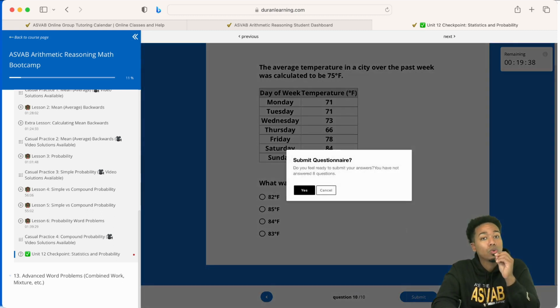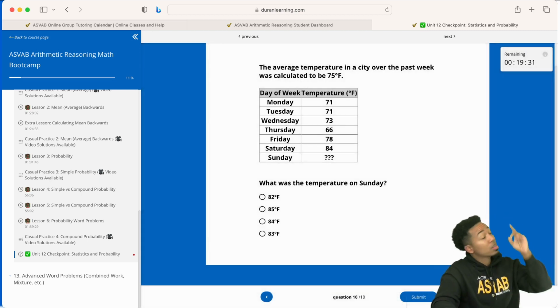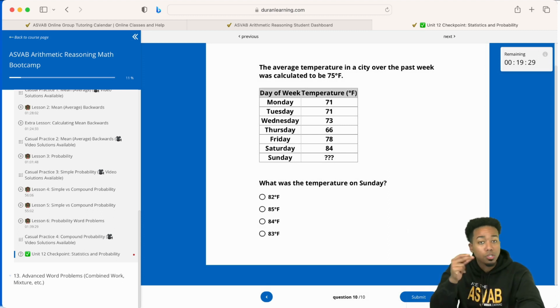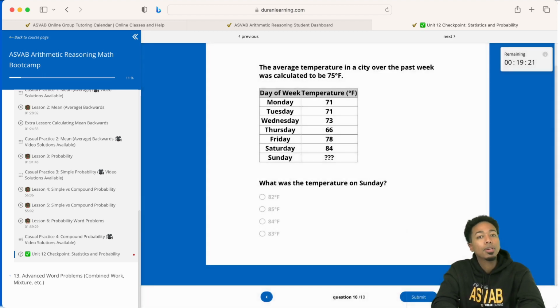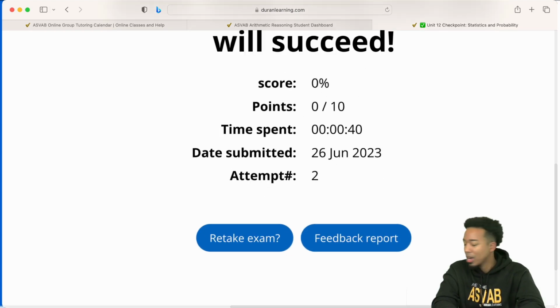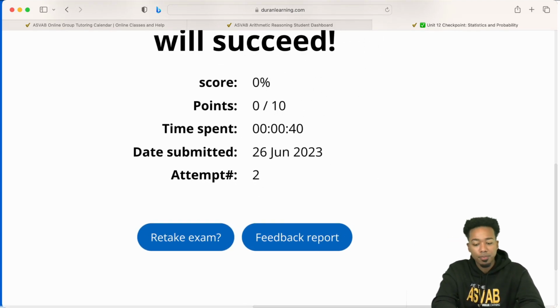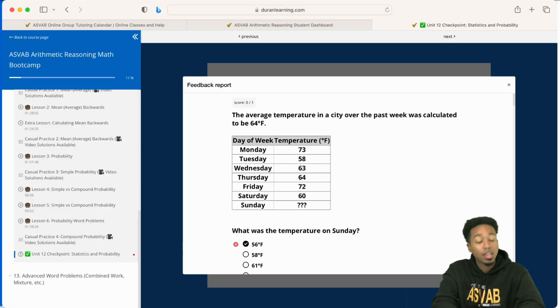Now, let me show you what the neat part of this is. This is a speed drill, right? You're being timed. You see the top of the screen right there? You got 2 minutes per question. You got to fire off. You got to do it quick. Once you're done, don't worry whether you got a ton of them right or a ton of them wrong. Doesn't matter, because when you're done, all you got to do is click right here, this button that says feedback report. Click it, and look at the beauty that happens here.